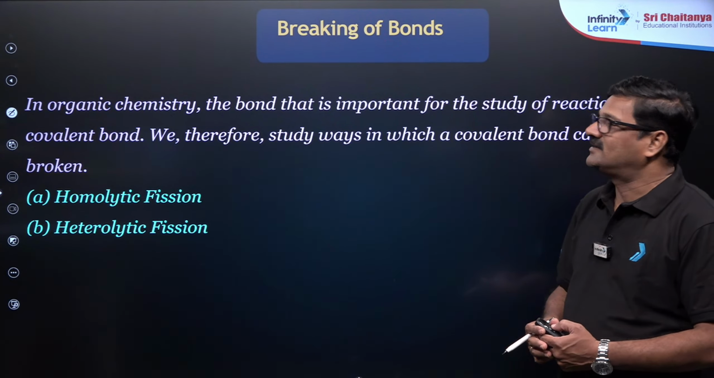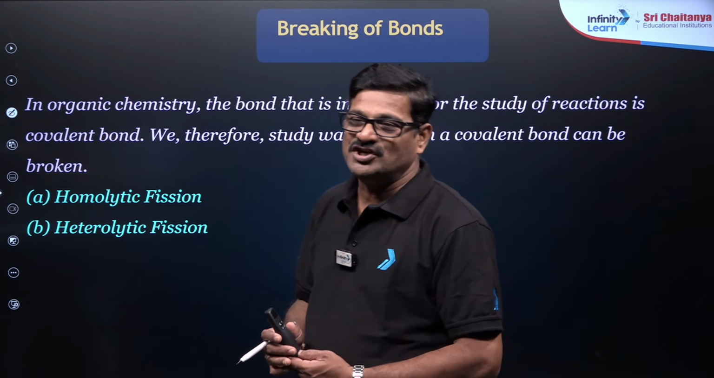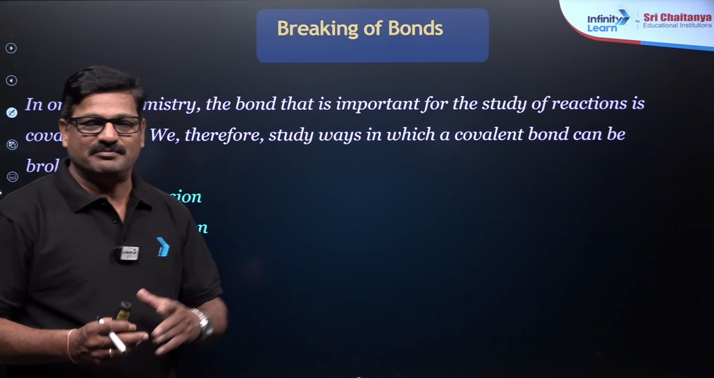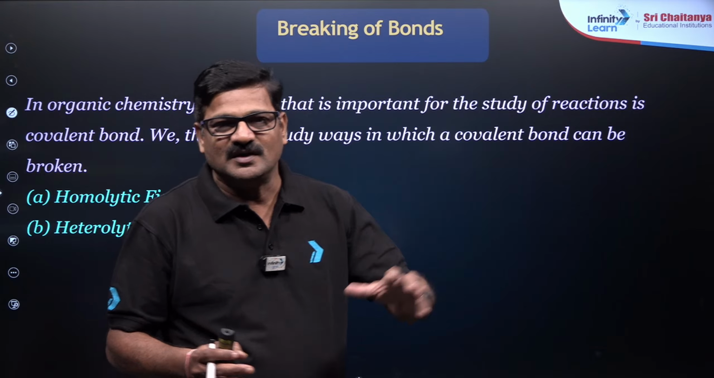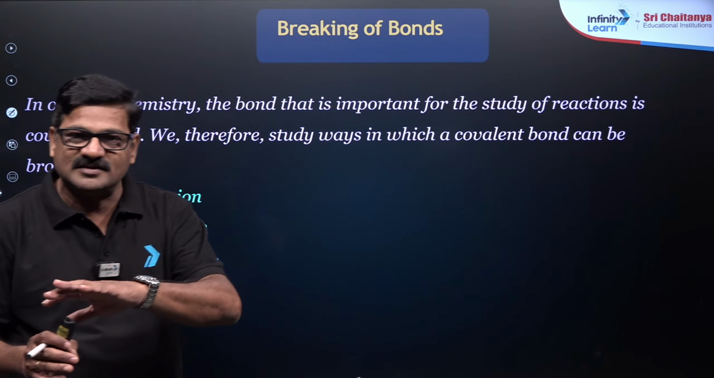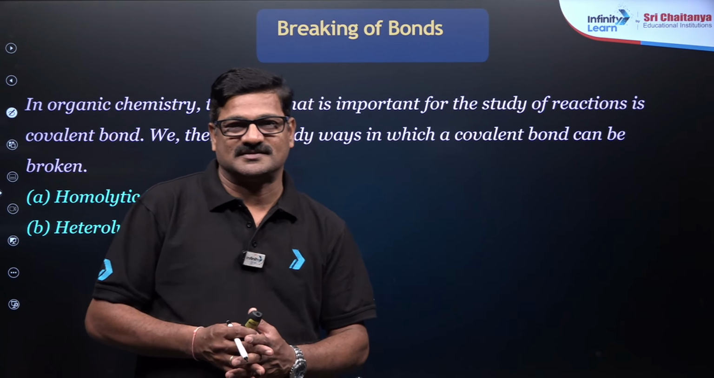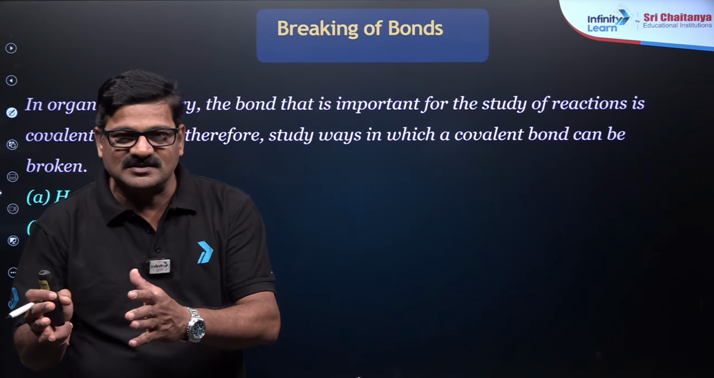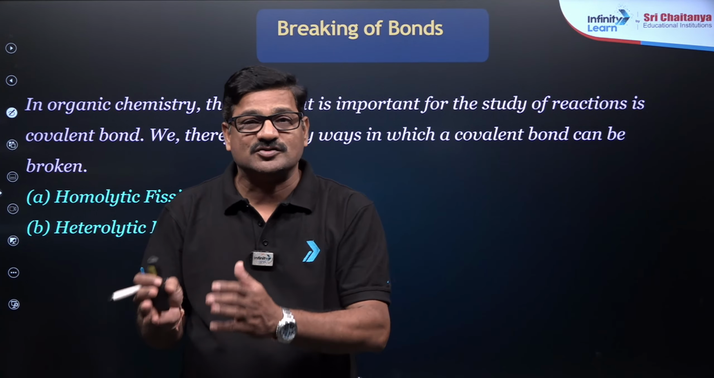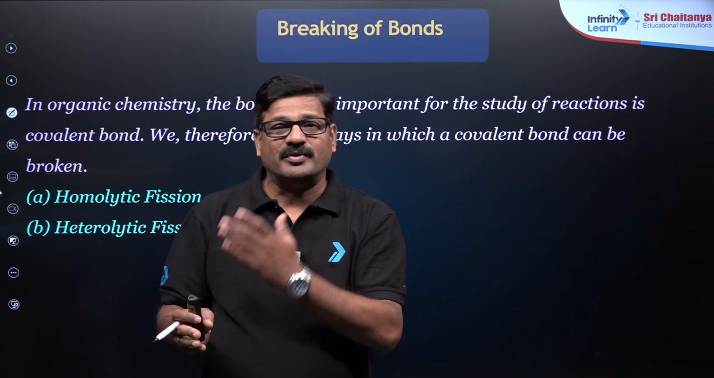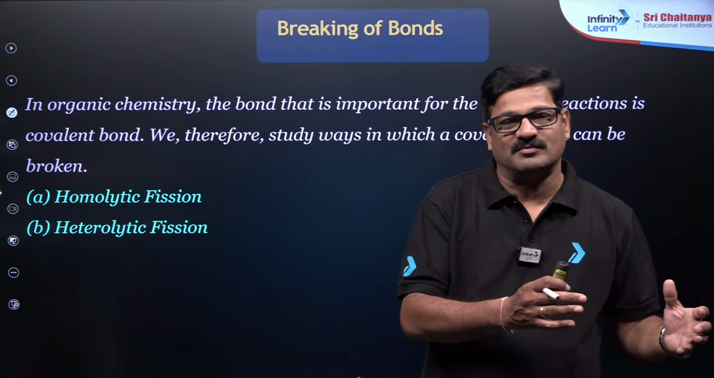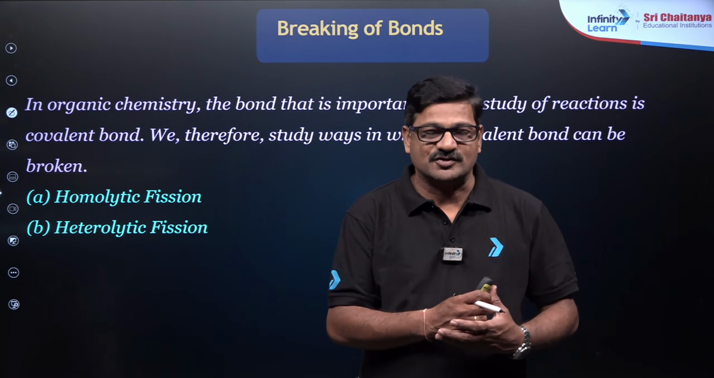Let us start with the basics of GOC, general organic chemistry, the basics of the reaction mechanism. In a reaction mechanism, in an organic reaction, the reactant is converted into the products. When the reactant is converted into the product, the old bonds in the reactant have to be broken, and in the product, new bonds are established.